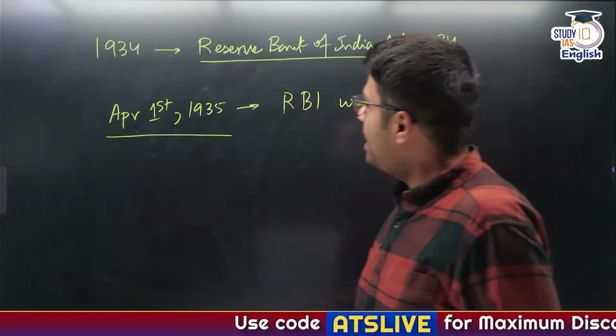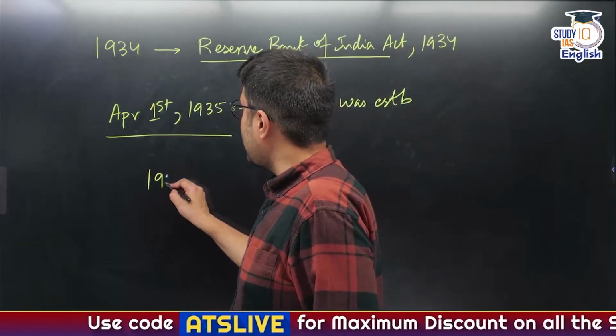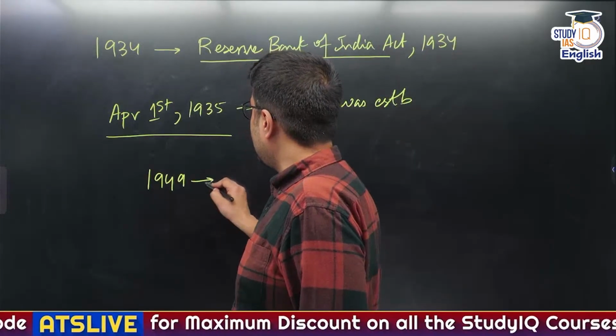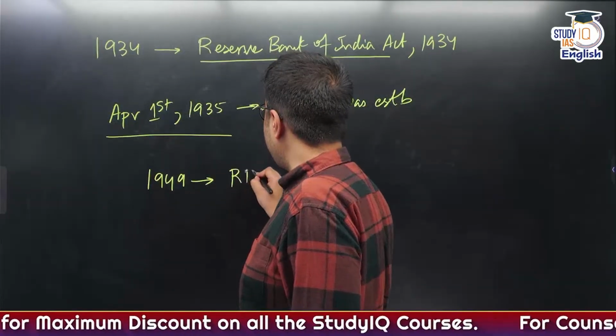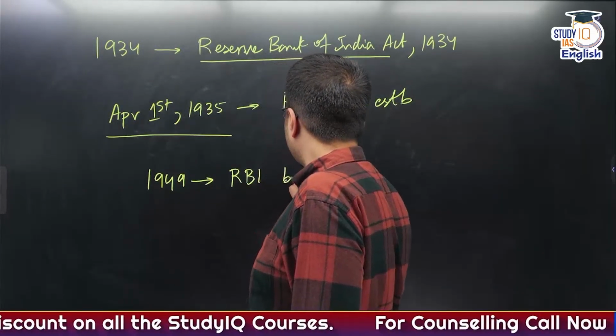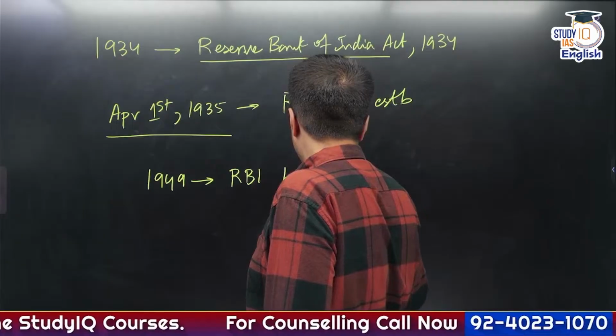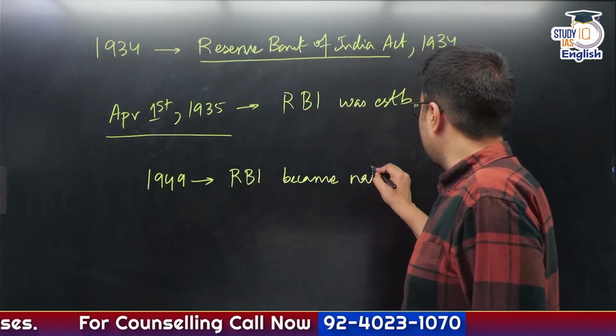Now, one big development happened in 1949. This was the year where RBI became nationalized. Any idea what nationalization means?